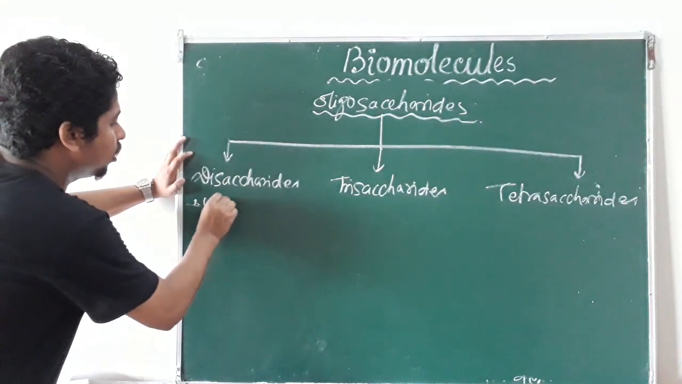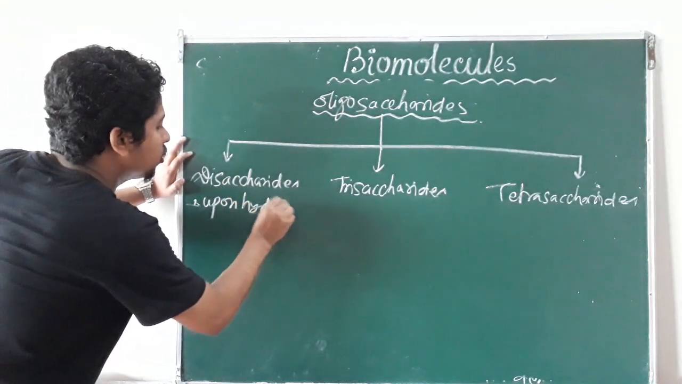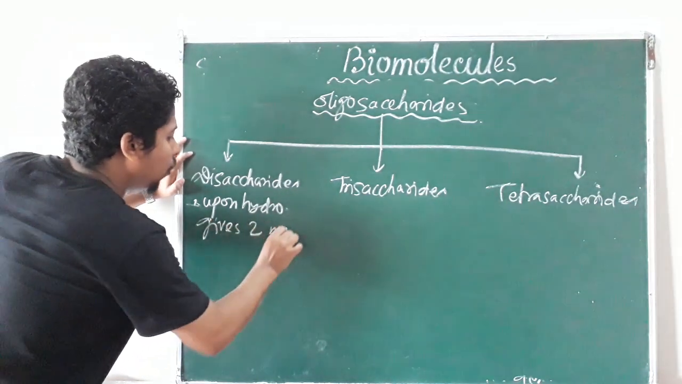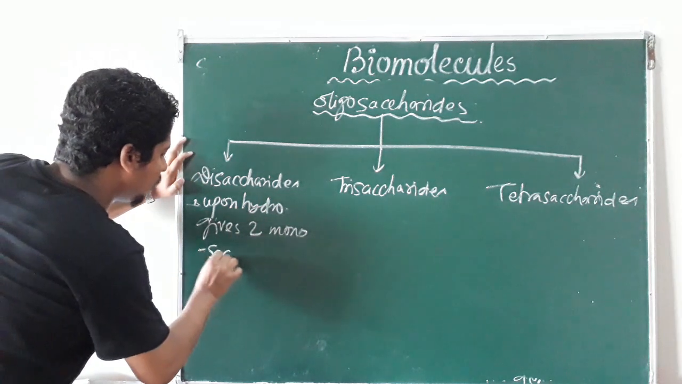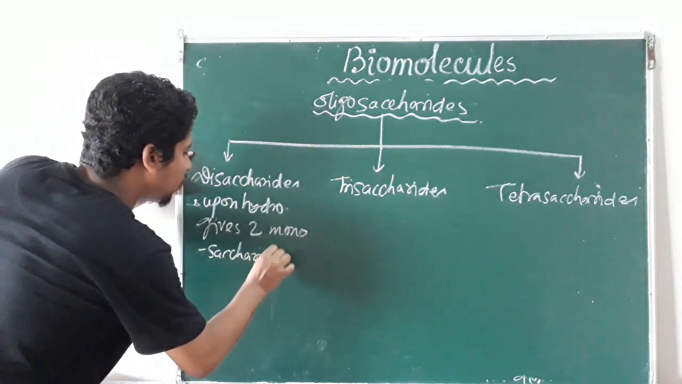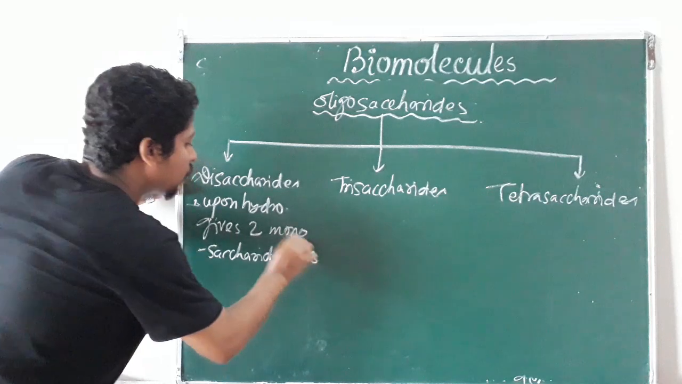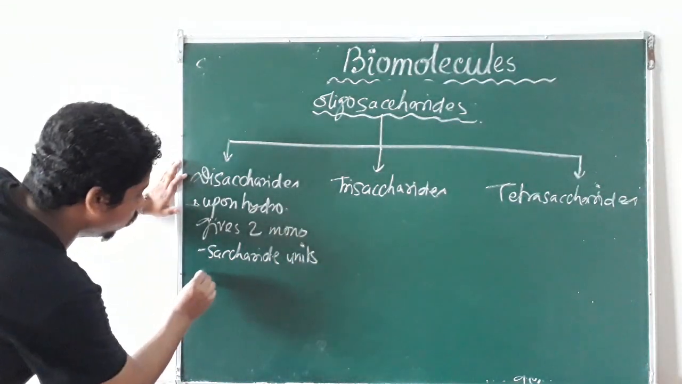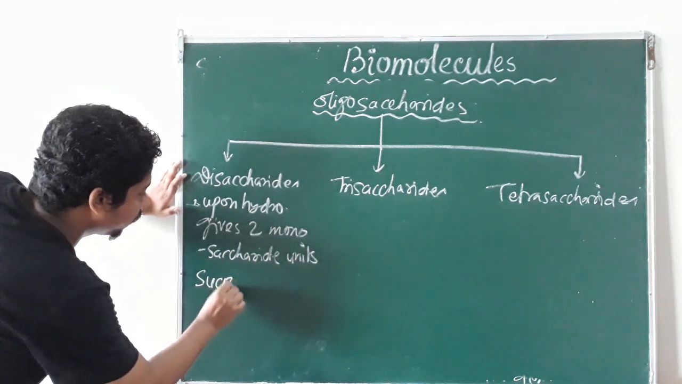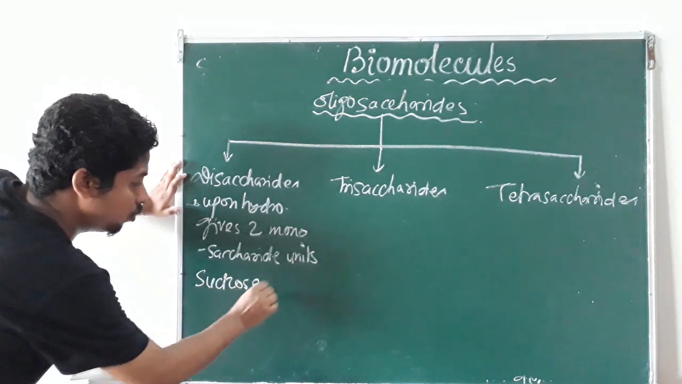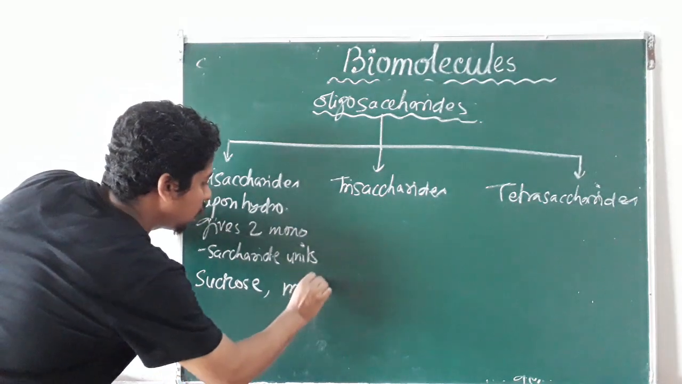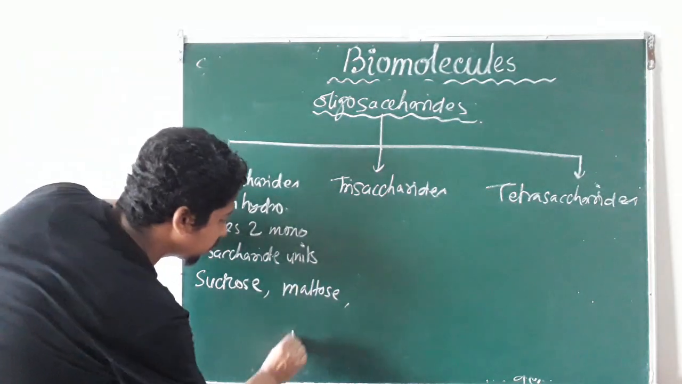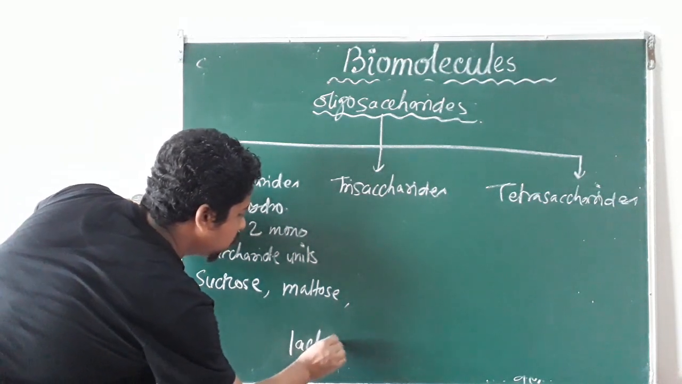Upon hydrolysis they give 2 monosaccharide units, and they are called disaccharides. What are the examples? Examples include sucrose, maltose, and lactose.